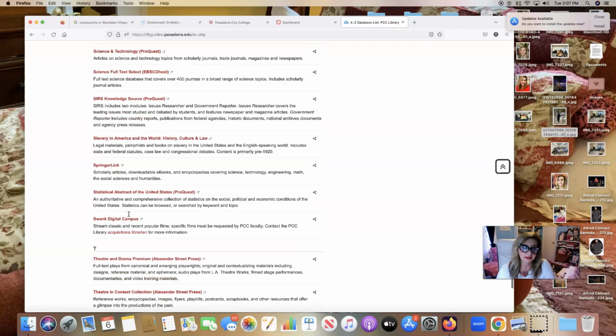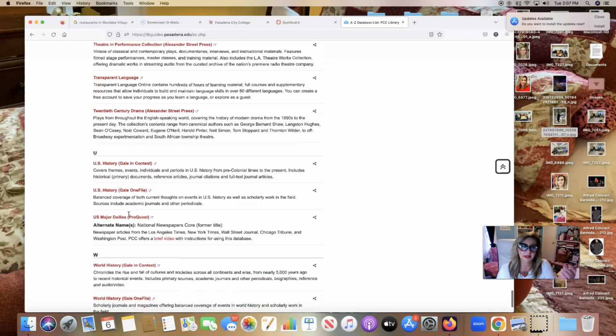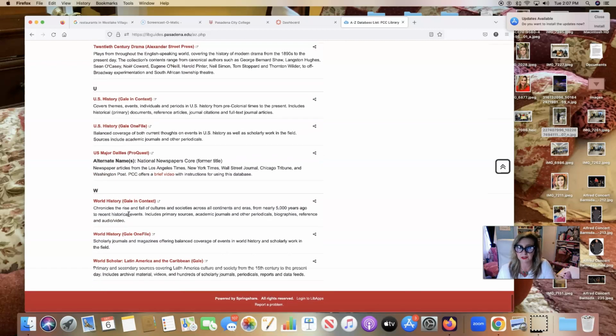So these are the databases that you can use. And these are the databases that I'm expecting you to use in your research paper. And I am checking your works cited page. And I check your works cited page before I even start reading your research paper. So you need to make sure that you use the library database for your research.